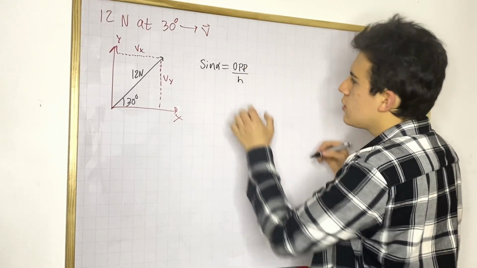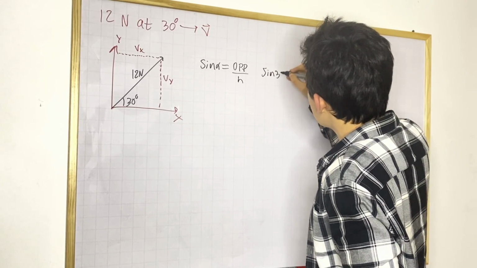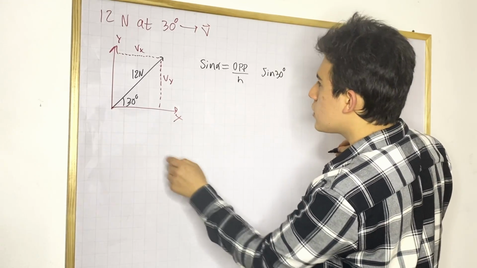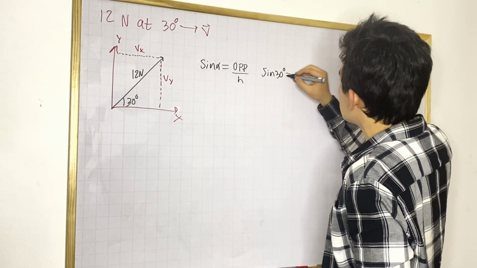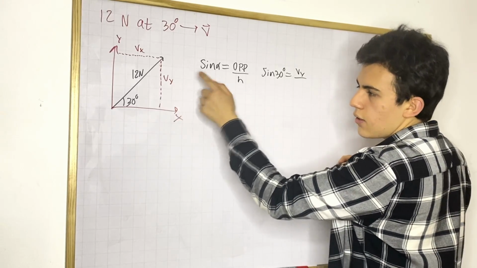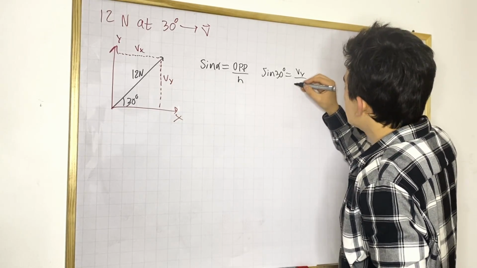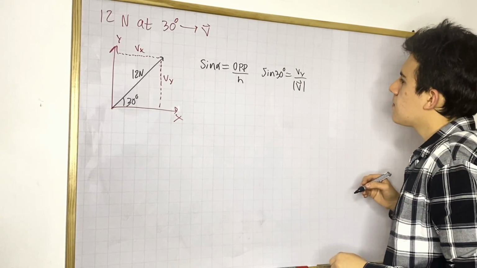And now this is pretty useful because we can say that the sine of 30 degrees is going to be equal to the opposite side, which is going to be Vy, our y component, over the magnitude of the vector, which is going to be h. Okay, and this is just going to be the vector bar, okay?